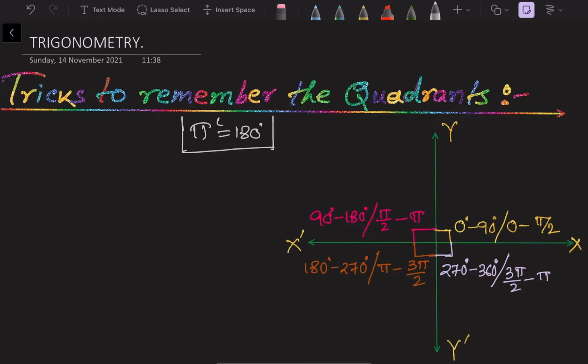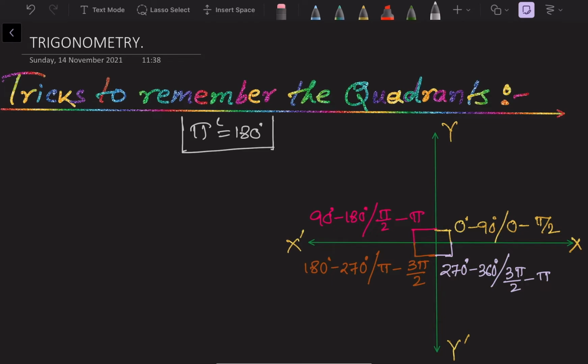Okay, tricks to remember the quadrants. The first quadrant means 0 to 90, that means 0 to pi by 2, since pi radian means 180 degree. And the second quadrant will start from 90 to 180, and it means pi by 2 to pi in radian format.